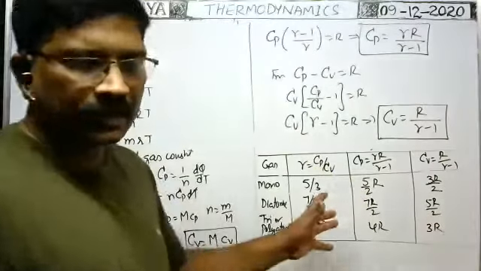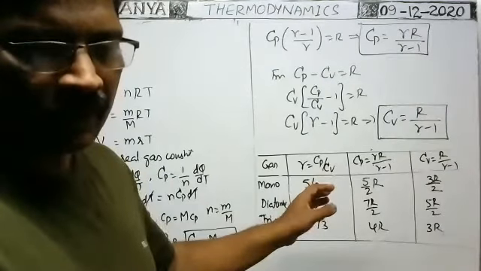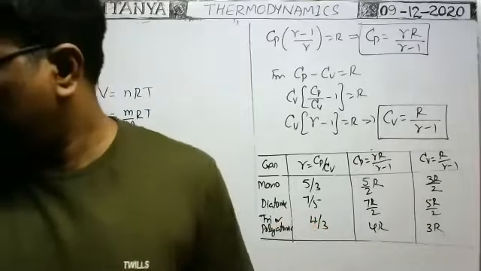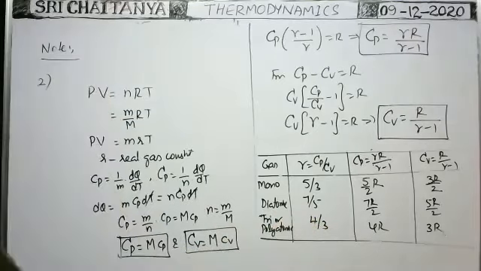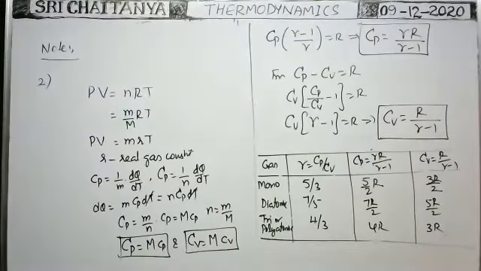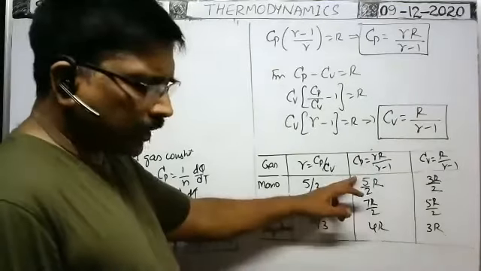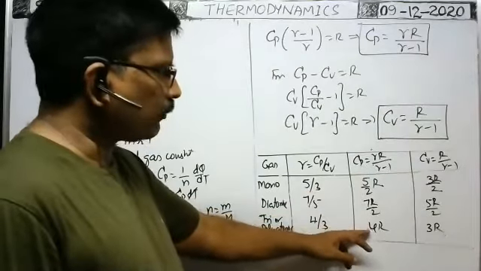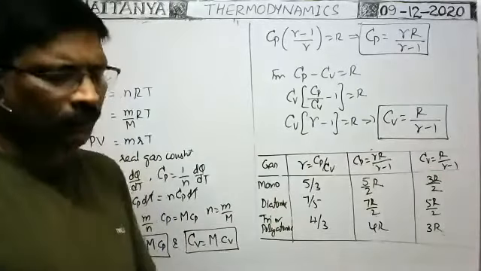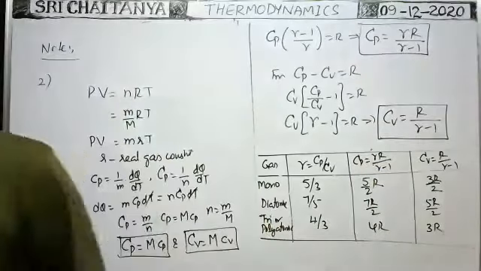I think these answers are correct, I think. Rishik, okay, are these correct or not? Yeah, these are reversed. Okay, 3R by 2, 5R by 2, 3R, 5R by 2, 7R by 2, 4R. I think if you reverse these two, it will be okay. Okay, here it is right only. CV is here, CP is here. Okay, right.